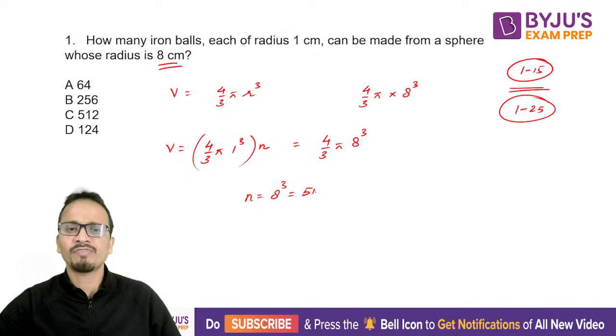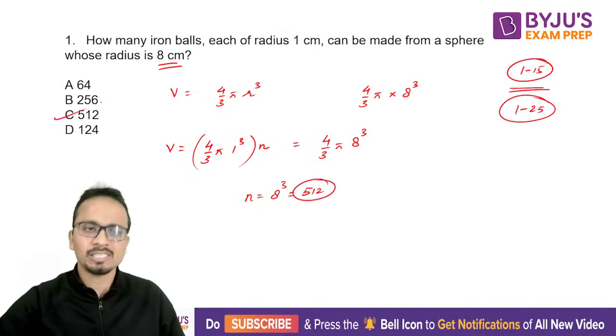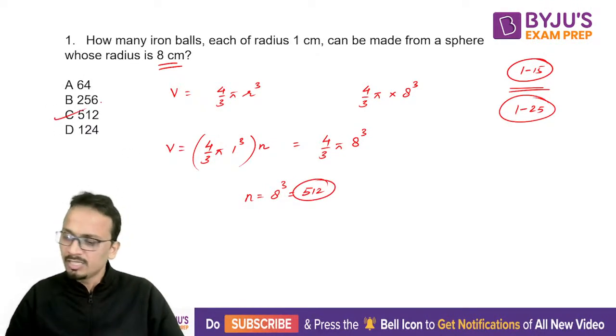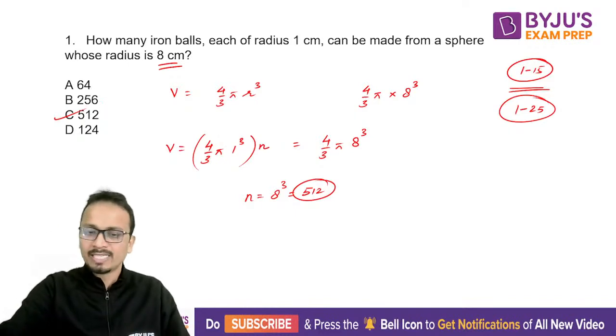So 8 cube is 512, and that will be the answer for this question. So answer will be option C. Amit and Tejasvi, absolutely correct answer. I'll move on to the second question very quickly.